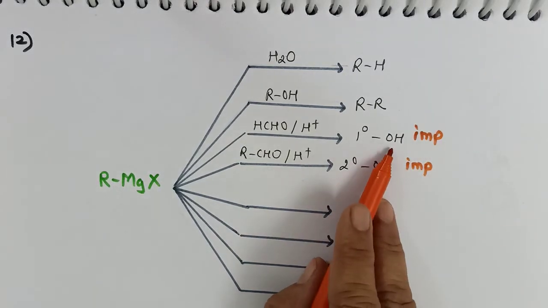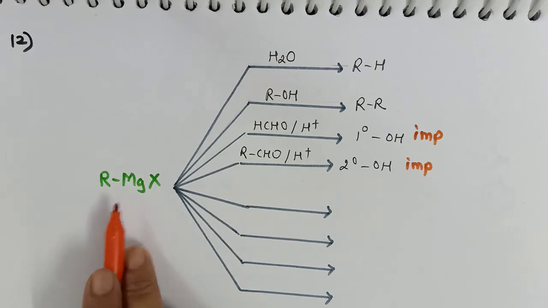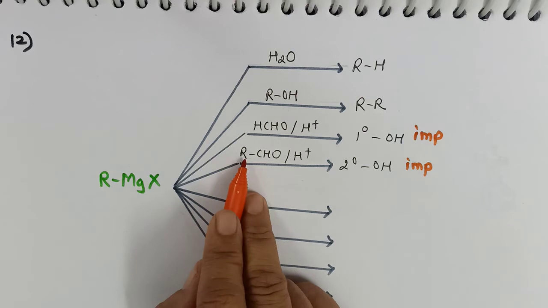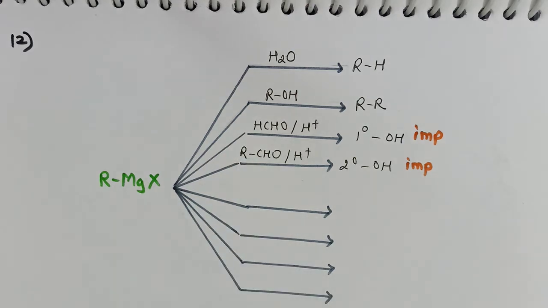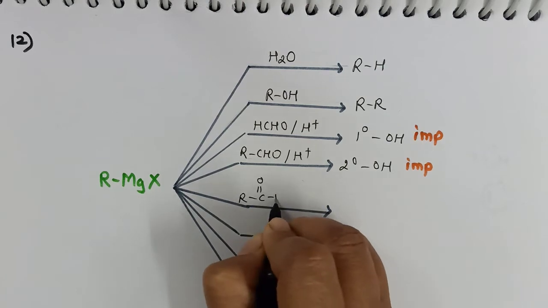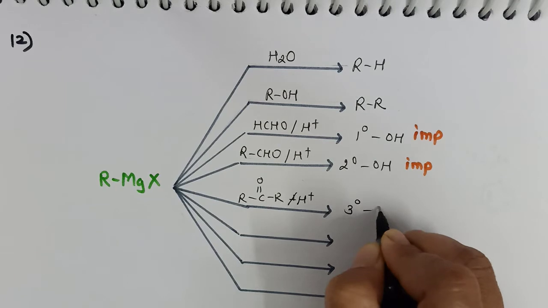Suppose I want 1-degree alcohol starting from methanol, then I'll use Grignard reagent, and by use of Grignard reagent. If we want 2-degree alcohol, we will use aldehyde other than methanol. Similarly, if we use ketone followed by hydrolysis, we get 3-degree alcohol.